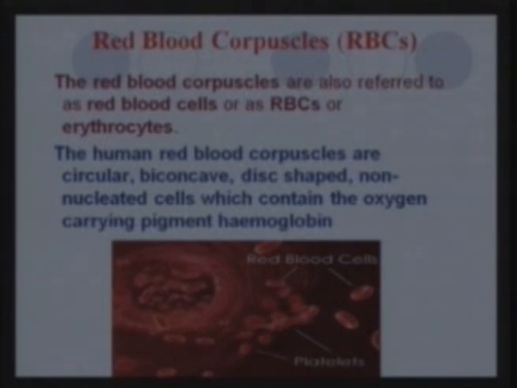Now the red blood cells are unique in the human body because you cannot see the nucleus in them, and their shape is also, you can see here, like this. They are without the nucleus, they are circular, they are biconcave, that is they have depressions on both sides, and they also contain the hemoglobin, which is the pigment which carries the oxygen and the carbon